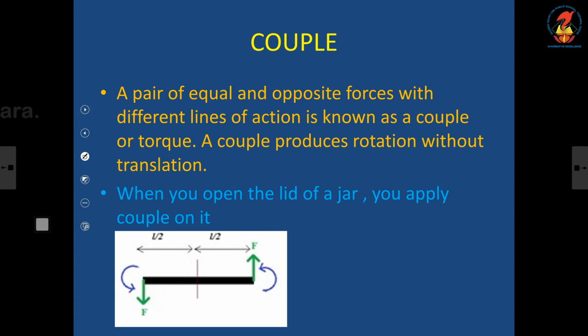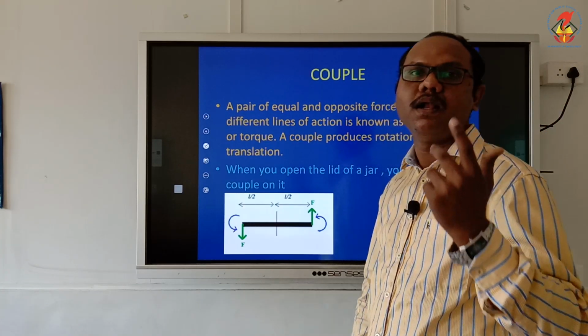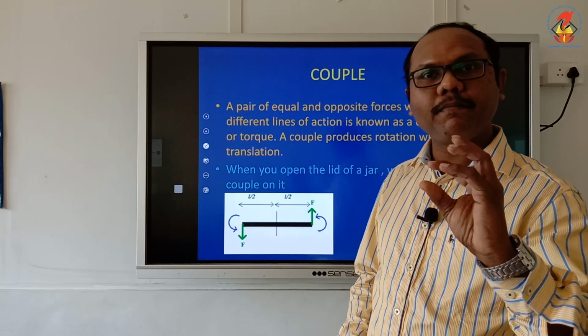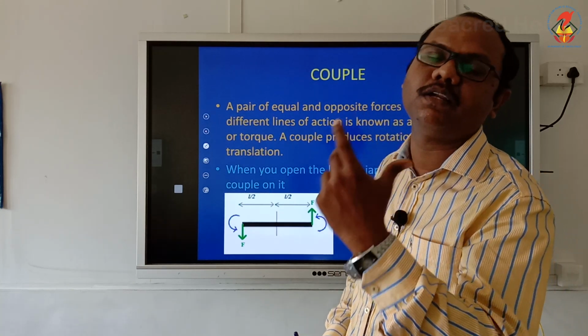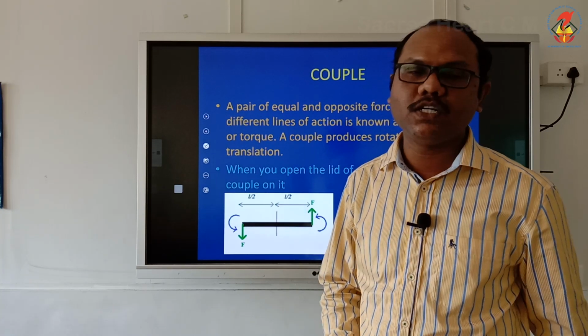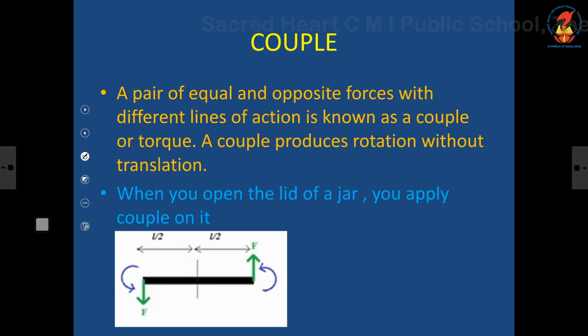A couple produces rotation without translation. That means if I am applying a couple, the body will undergo only rotational motion. No translational motion is taking place. Example, when you open the lid of a jar, you are applying the couple on it.